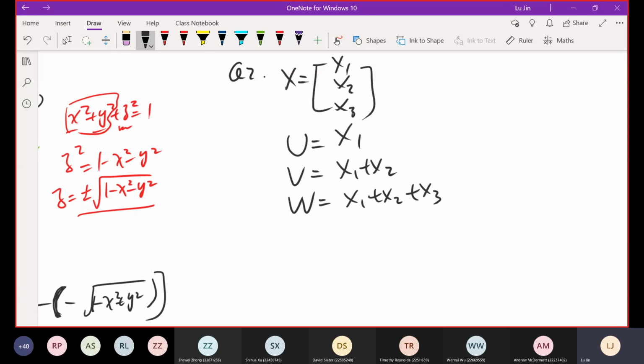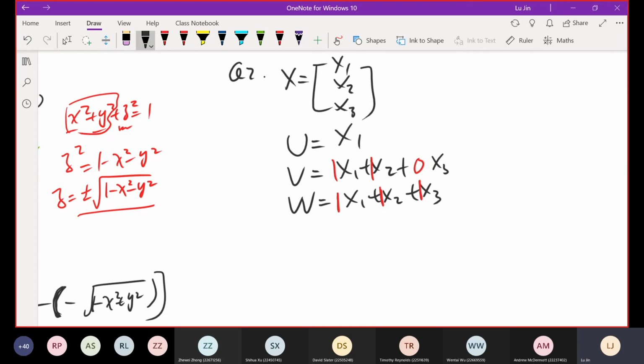First of all, let's focus on the w random variable. W equals 1 by x1 plus 1 by x2 plus 1 by x3. Similarly, the v random variable equals 1 by x1 plus 1 by x2 plus 0 by x3.